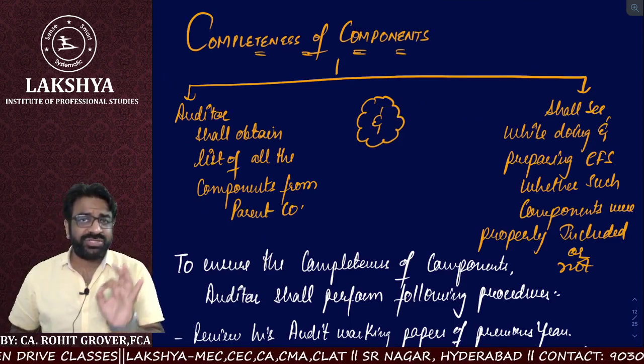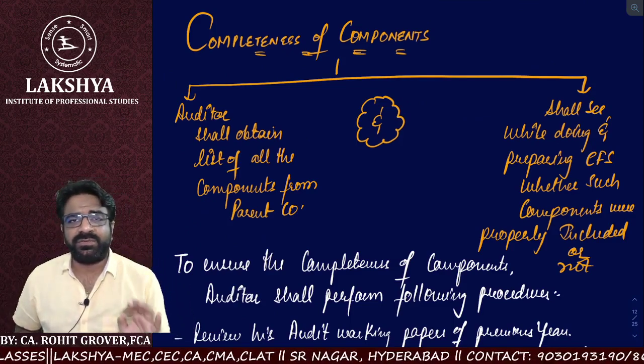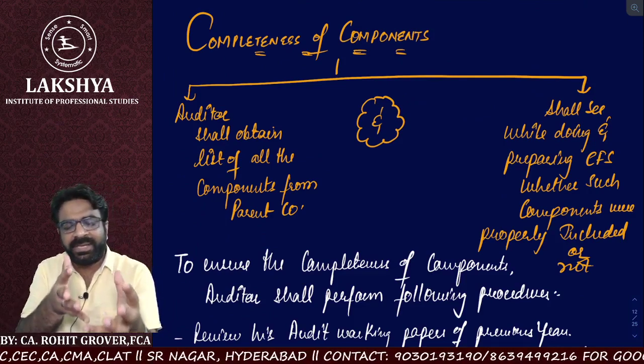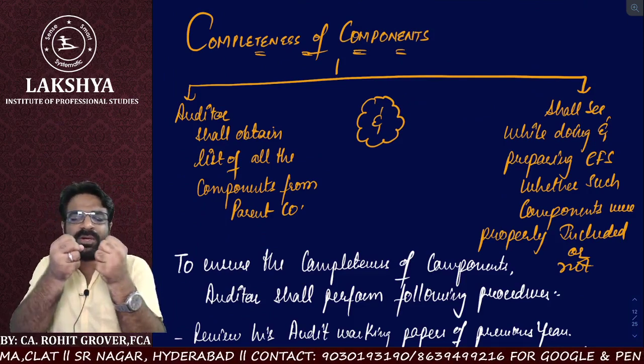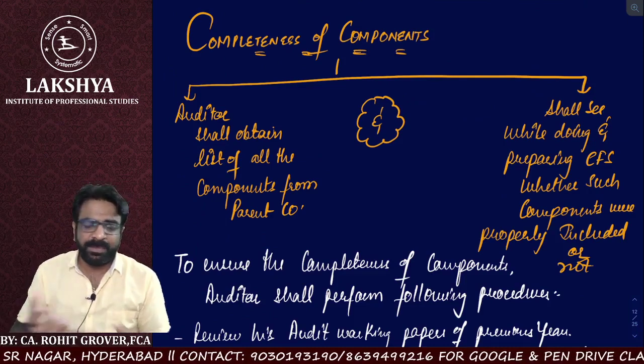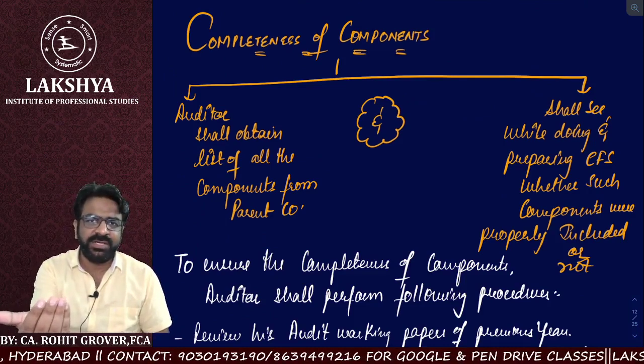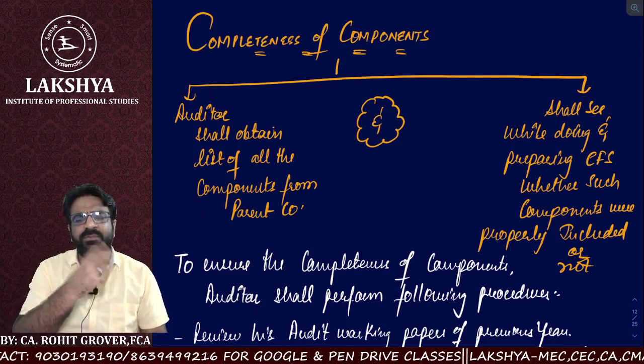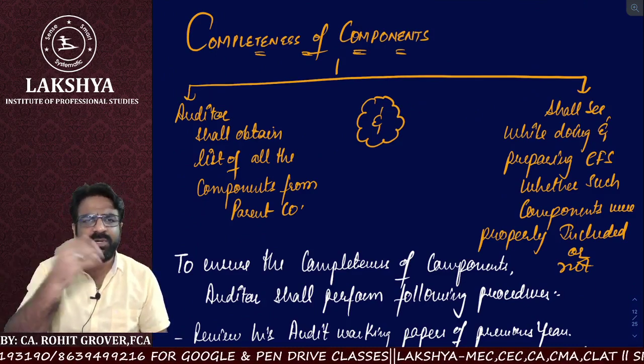In this case, to check the completeness of the components, what does the auditor have to do? Point number one, the auditor shall first obtain the list of all the components from the parent's management. Bhaiya, give me the list of all the components which you think are going to be considered for the consolidation purpose. What do you mean by components? Associates, subsidiaries, joint ventures.